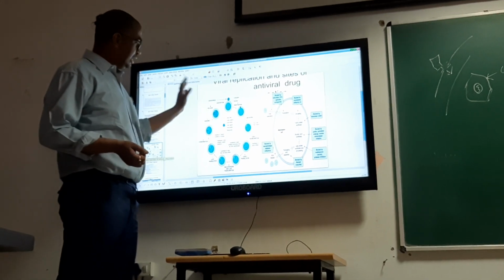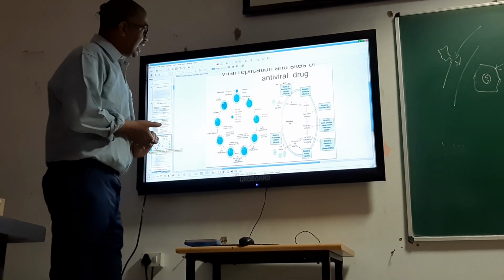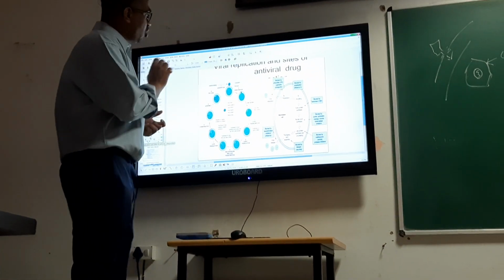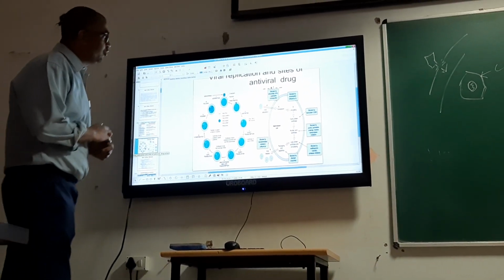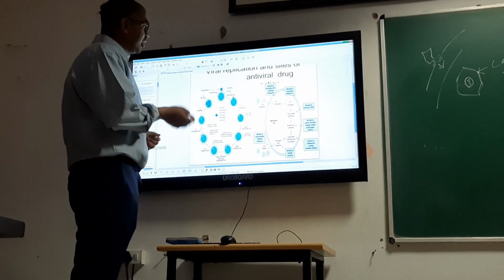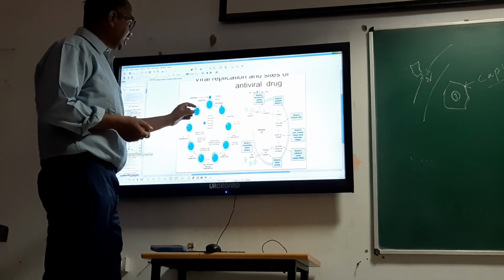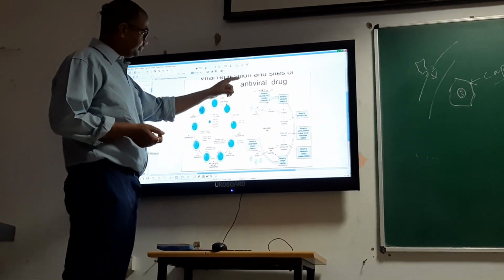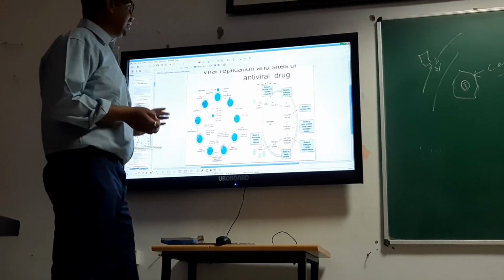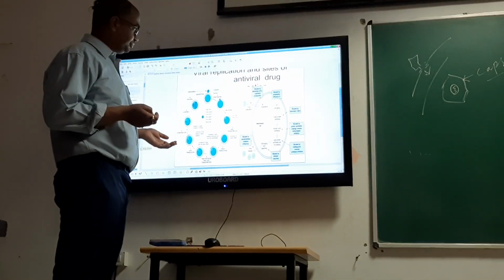Now I'll do 3. At the first stage, it is blocked by enfuvirtide in case of HIV, and specific gamma globulins. In the uncoating stage, it is blocked by amantadine in case of influenza A virus.